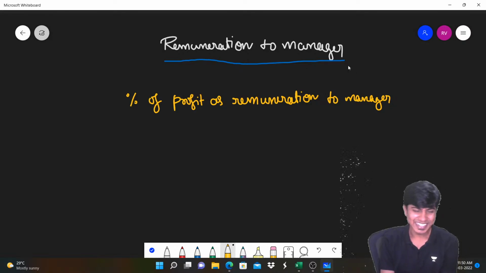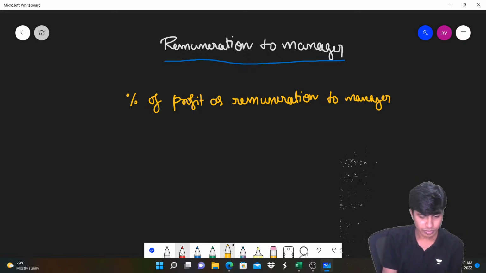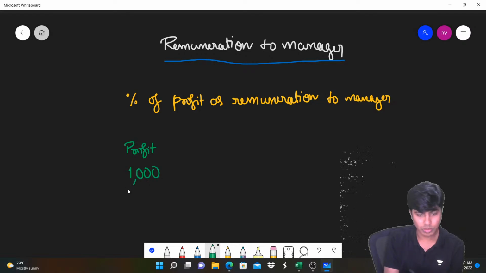So let's get back. Percentage of profit as remuneration to the manager is what is to be given. Now, how would you give? Assume the profit is, let's say, 1,000 rupees, and let's keep remuneration at 10%.